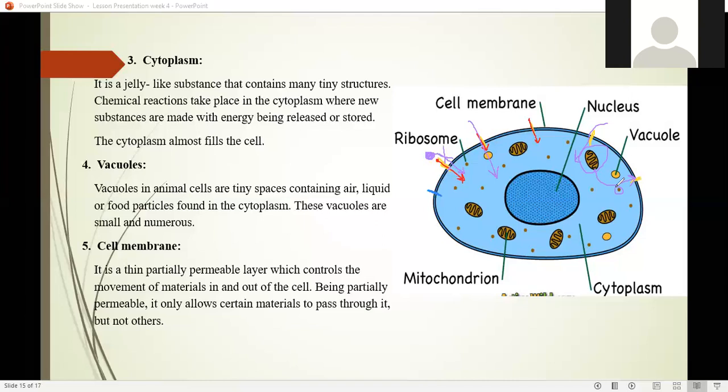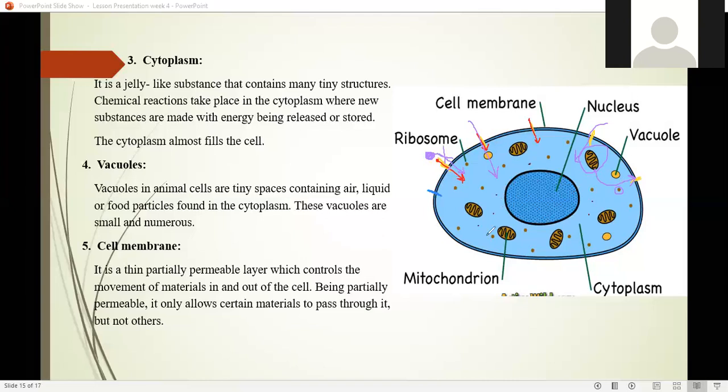I hope you got the concept of the partially permeable membrane. So it controls the movement of material from inside and outside the cell. Also, if we have tiny particles here, tiny particle, tiny particle, tiny particle, tiny particle, tiny particle, tiny particle.